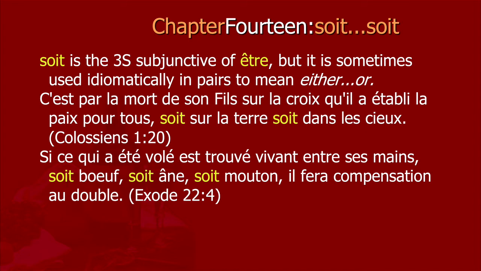Si ce qui a été volé est trouvé vivant entre ses mains, soit bœuf, soit âne, soit mouton, il fera compensation au double. If that which was stolen is found living between his hands, literally, but more idiomatically in his possession, whether cow, whether donkey, whether sheep, he will make compensation to double. He will make double compensation. Here, soit is just indicating different options, different possibilities that satisfy the condition.